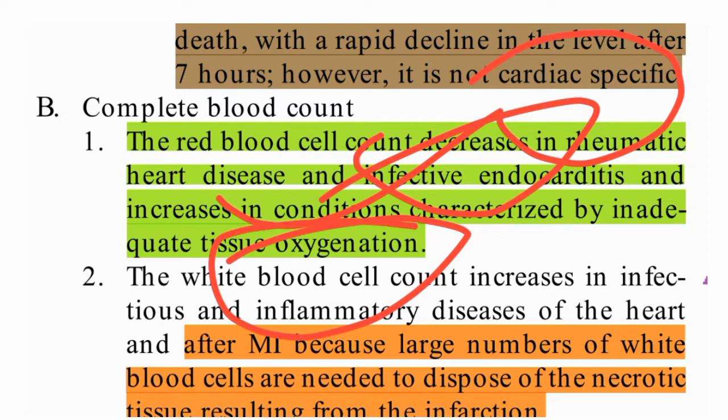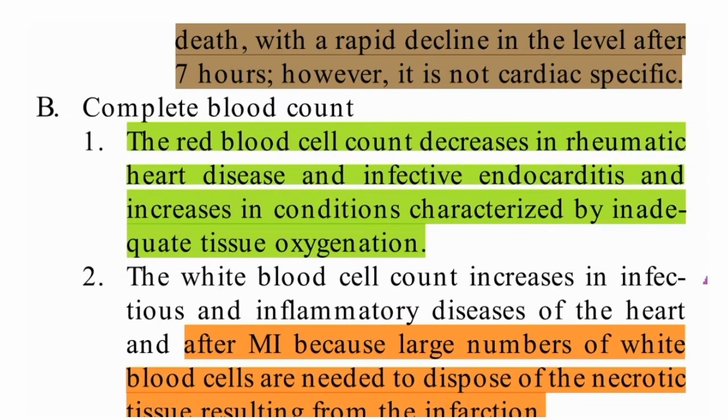When tissue oxygenation is less, then it will be increased.